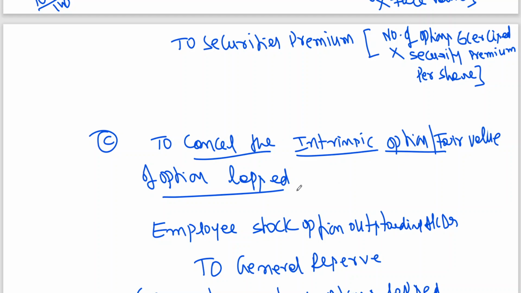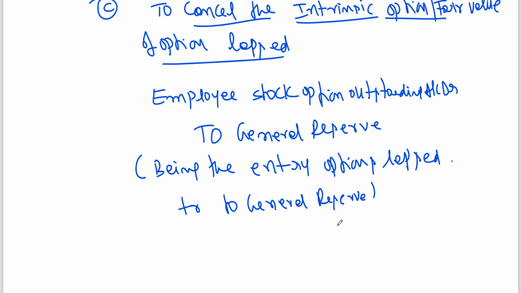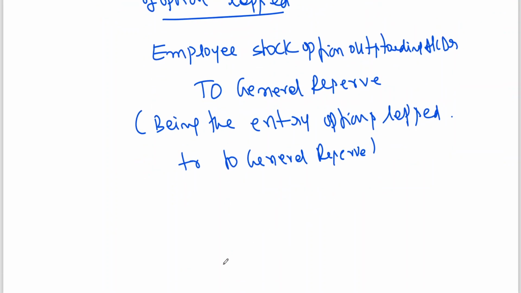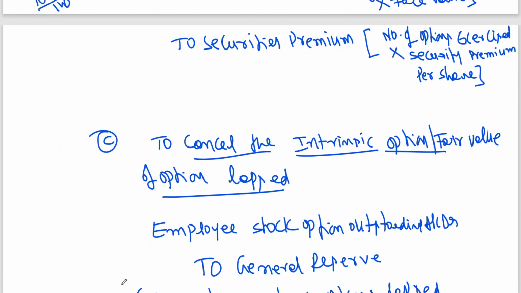the difference will be transferred to general reserve. The entry will be employee stock option outstanding account debit to general reserve, being the entry for options lapsed and transferred to general reserve. Clear? So this is about the entries when the vesting period is more than 1 year. So today we take up the problems. We have seen the entries part, and we will work out the problem today now.